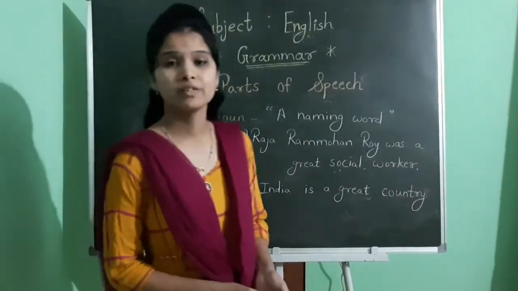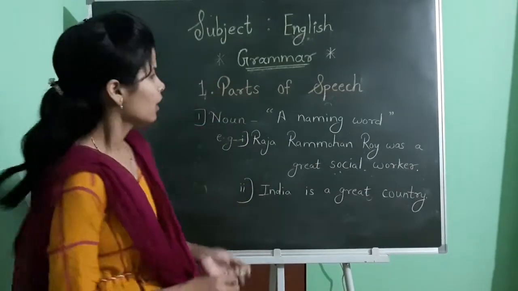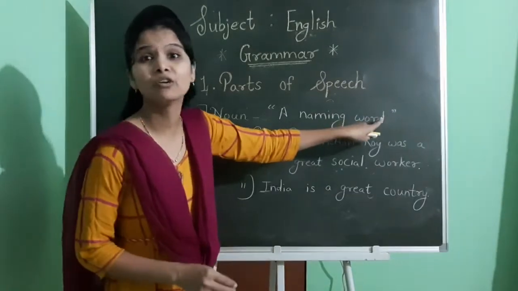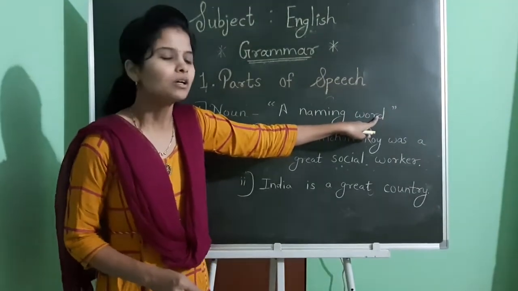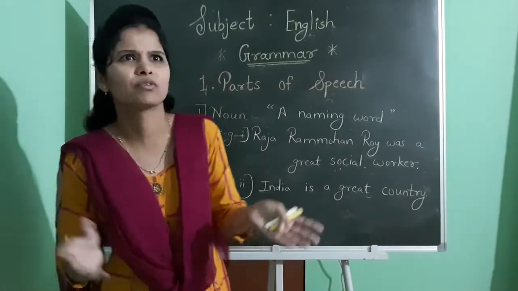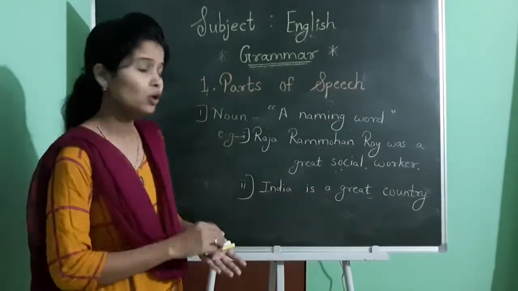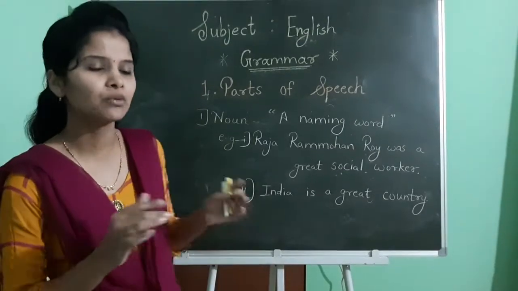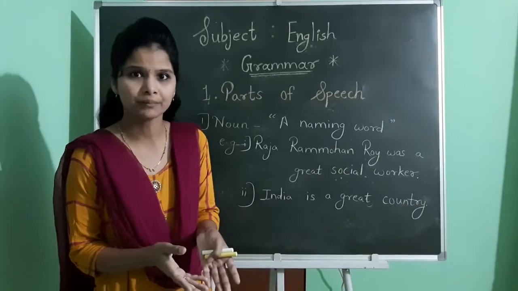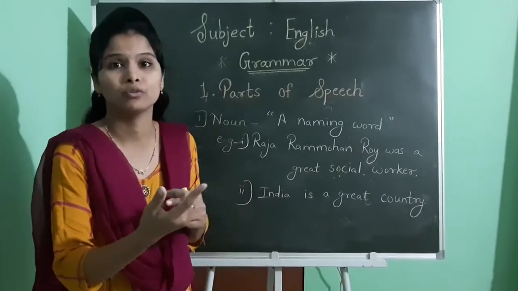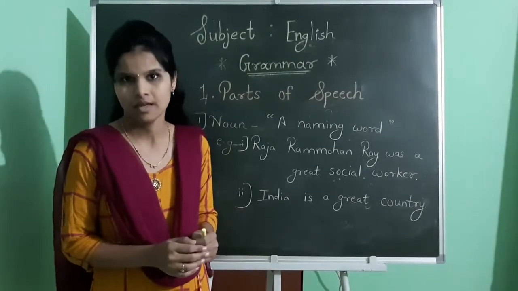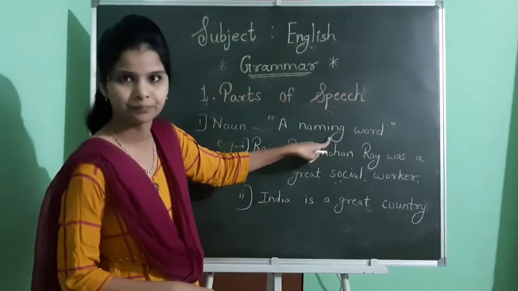See, first we will see the definition of noun. I have written it in short manner. Noun means what? A naming word. We are surrounded with different types of things. We are surrounded with different people. Why am I telling this to you? Because each and every thing, each and every person has his or her own name. We use that particular word to identify that thing, that place or that person. And that's why it is called a naming word.